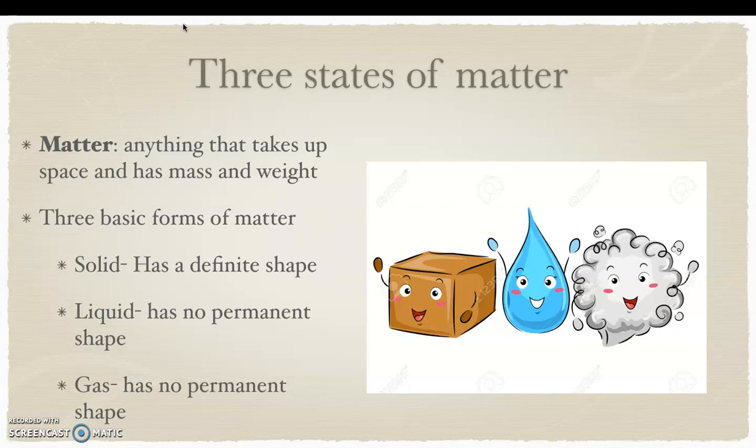Water has no permanent shape because the shape of water is going to be different depending on what we have. If we have a bowl, water will fill up, making the shape of a bowl. If we have a water bottle, water will fill up, making the shape of the water bottle. That means liquid itself has no permanent shape.